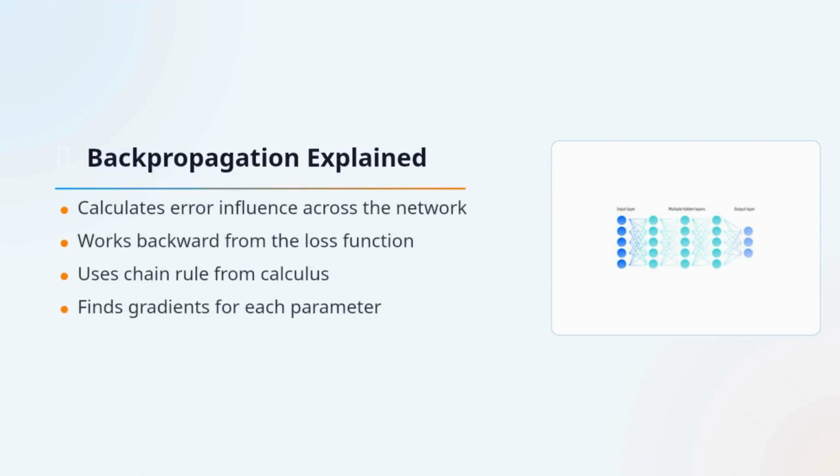Backpropagation means sending error information backward through the network after a forward pass. Starting from the loss function, it uses the chain rule of calculus to determine how much each weight and bias contributed to that error. The result is a set of gradients, which tell us the direction each parameter should move to reduce loss. This makes training large networks mathematically manageable.